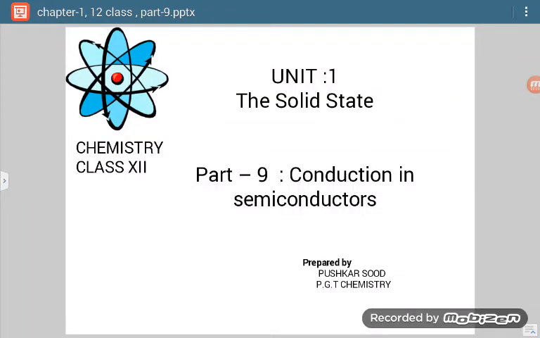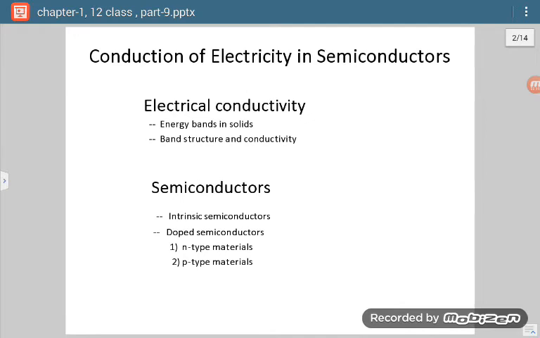So today we are going to discuss our last session of unit 1. It is about conduction in semiconductors. Now see what all things we are going to discuss in this. Electrical conductivity in semiconductors, or in solids we can say. On which factors does it depend? It depends on two factors. First is energy bands in solids, and second is band structure and conductivity. So these two things we will be studying under this.